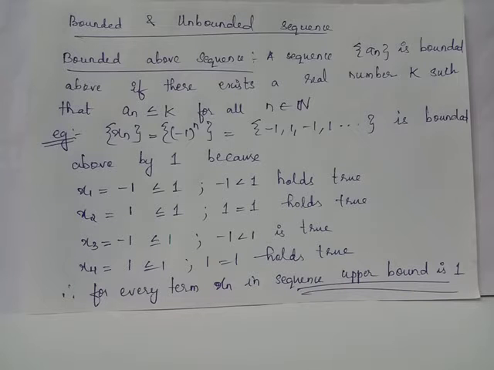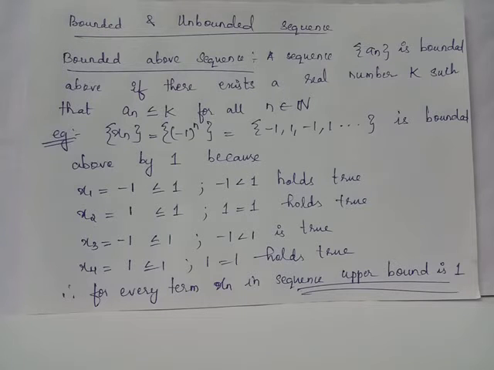Bounded and unbounded sequence. We say that a sequence an is bounded above if there exists a real number k such that when you consider any of the terms an of the sequence, this an has an upper bound k. This upper bound k will be either equal to the general term an, or strictly greater than the general term an, which can be symbolically represented as an less than or equal to k for all n belonging to natural numbers, which means that whichever term you consider in this sequence, each and every term will have an upper bound either equal to its own value or strictly greater than its own value.